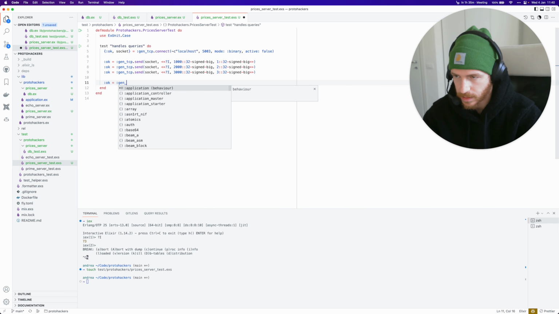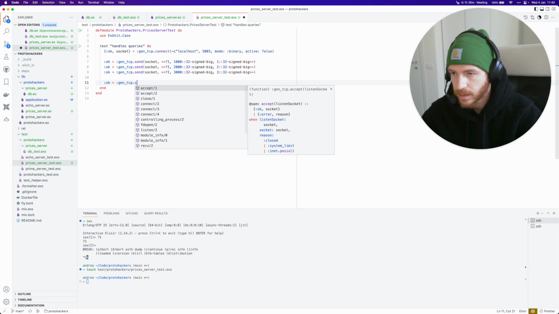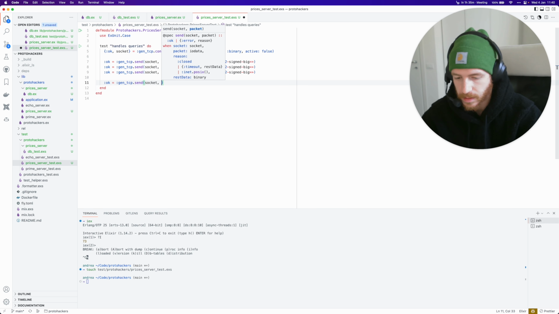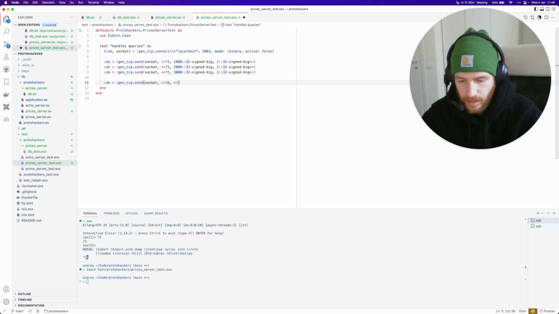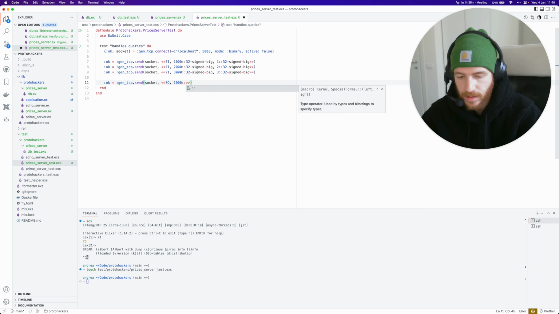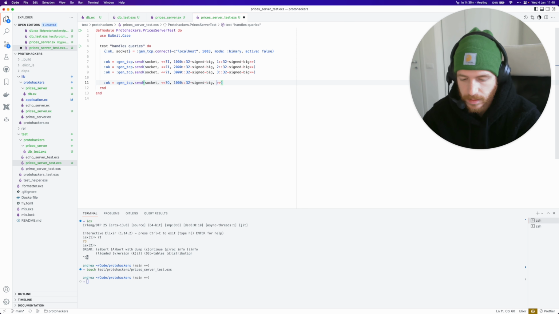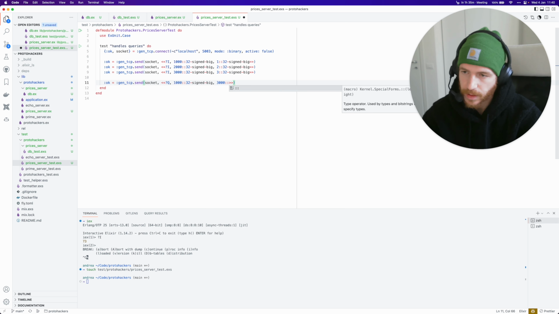Now I'm going to query this. So I'm going to say :gen_tcp.send socket, and the message is going to be capital Q. The min time is going to be 32 signed big, 1000, and the end timestamp is going to be 3000.